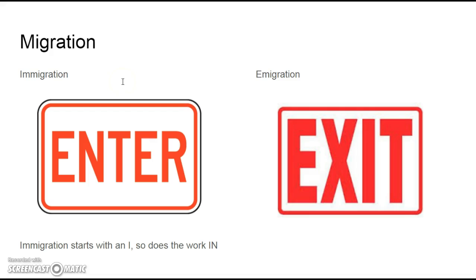Let's say 10 people immigrate into the United States every day and 5 people emigrate out every day. What would our growth rate be? We have 10 entering, 5 leaving, so our growth rate is positive 5, because 10 minus 5 is 5.